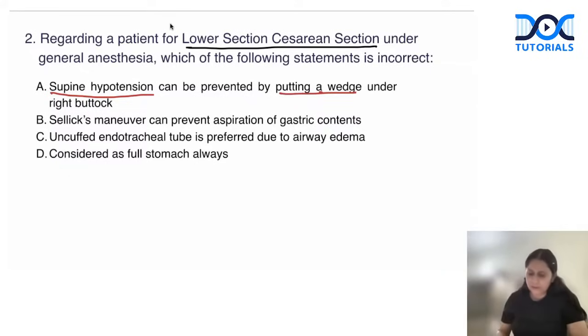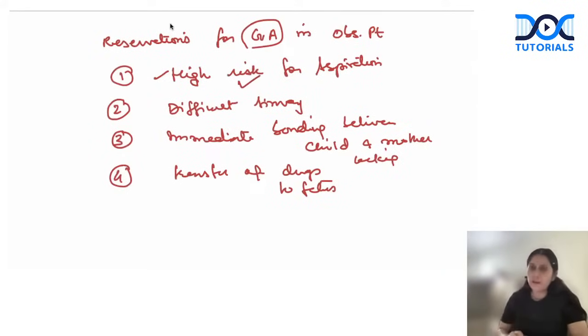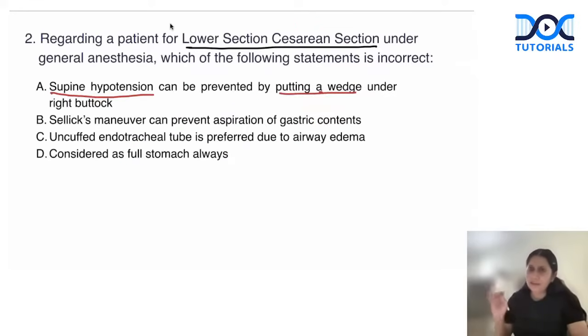Sellick's maneuver can prevent aspiration of gastric content. I told you, these patients are high risk for aspiration. So we always do RSI, rapid sequence induction intubation. Sellick's maneuver is applying pressure on the cricoid during RSI. So we do it to prevent the aspiration of gastric content. This is a correct statement.